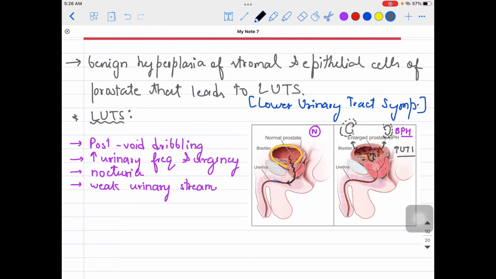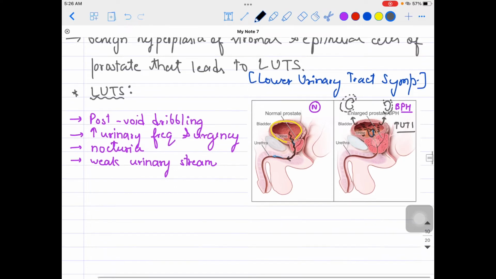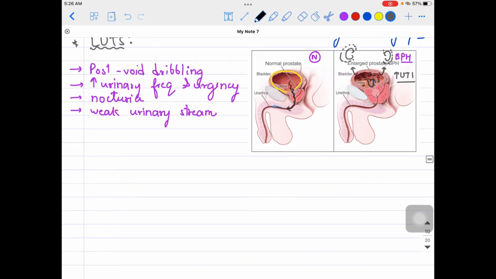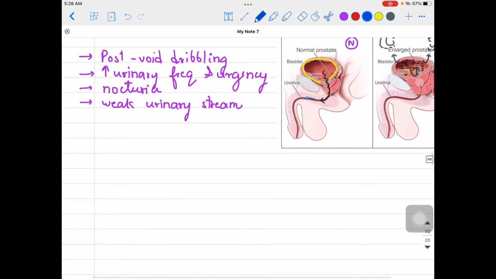What are the lower urinary tract symptoms? I told you: nocturia, weak urinary stream, urinary frequency and urgency, post-void dribbling. These could be the reasons for that, right? One very interesting fact: most of the patients you will be dealing with in the urology department, most of the patients coming into the emergency or the hospital,